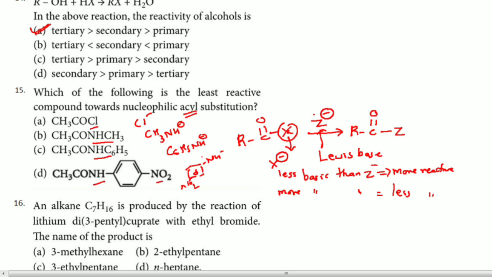In this particular case resonance is more here, here there is no resonance, and the CH3 group is showing a plus I effect, hence this is the more basic group. NHCH3 is more basic, so less reactive, hence the answer for this question is B. So by thinking like this, you have to solve such types of questions, my dear students, remember that.